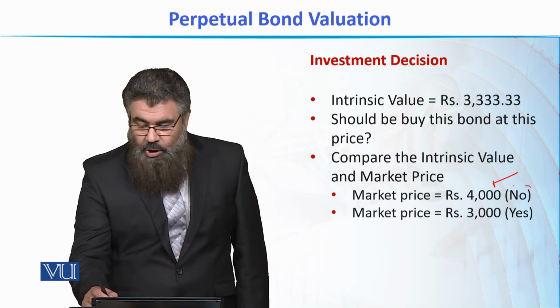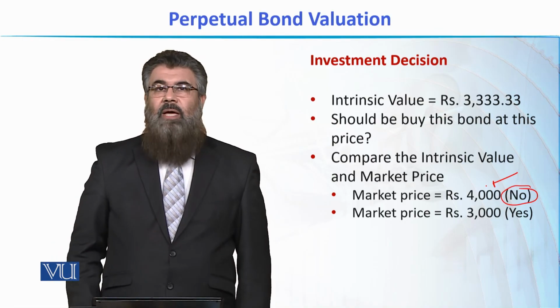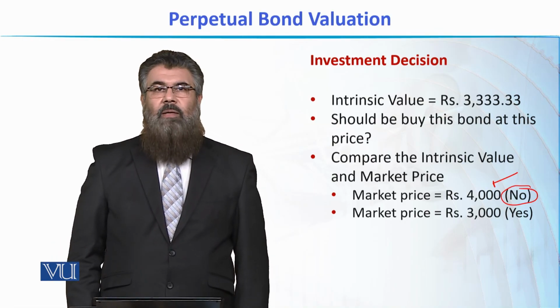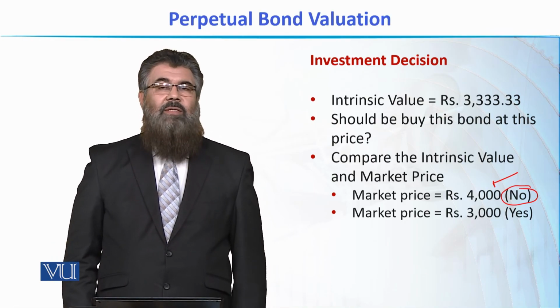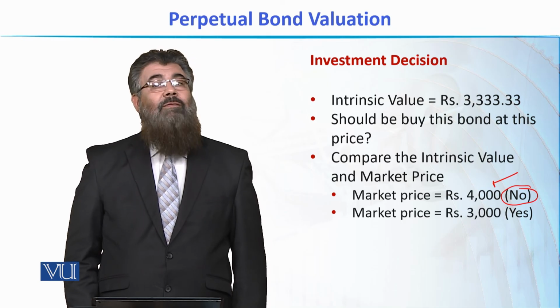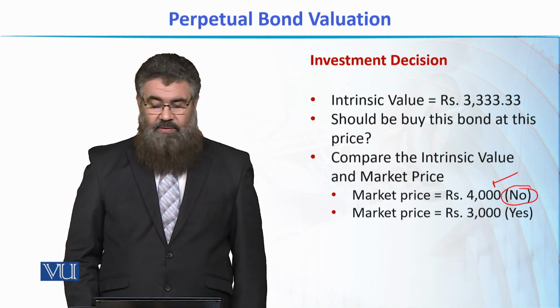So we say that no. By comparing the intrinsic value with the market price, and if the market price is higher, we say no, we would not like to purchase this bond because it will not give us our required rate of return.